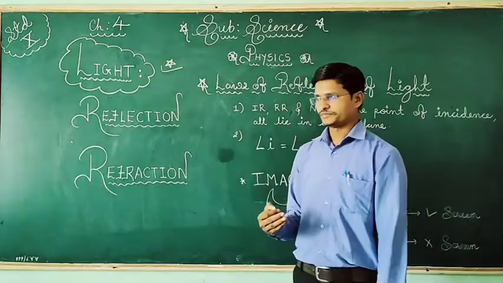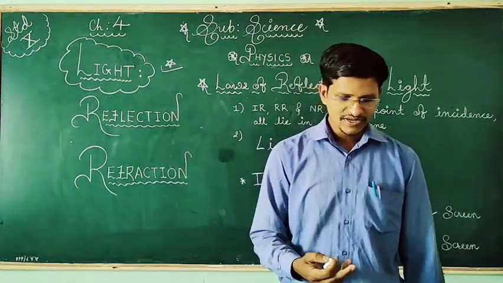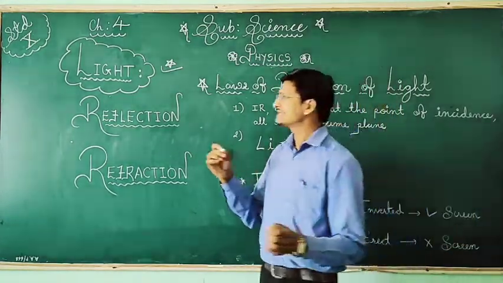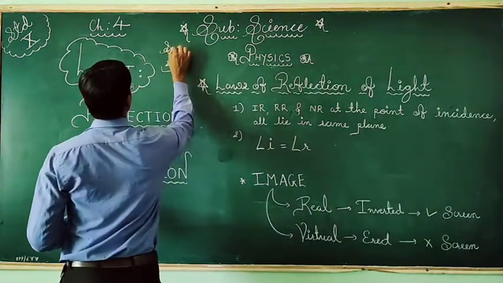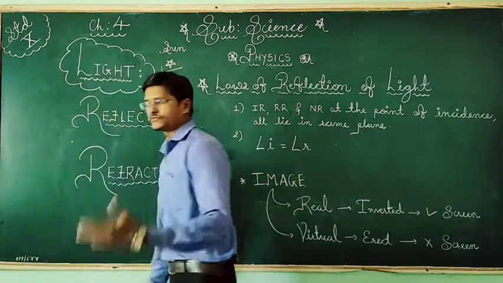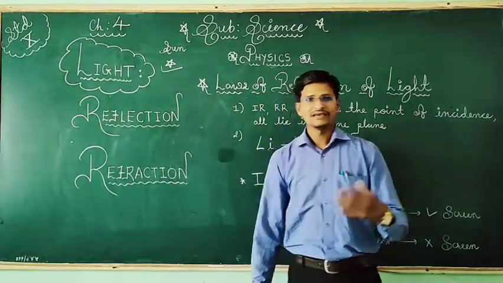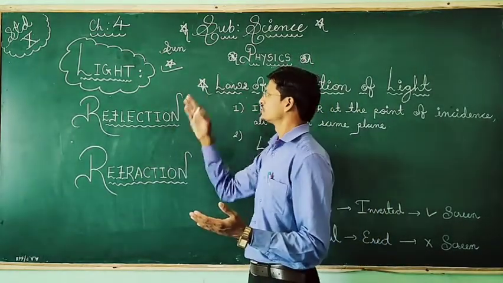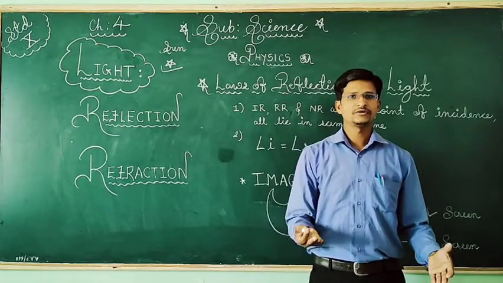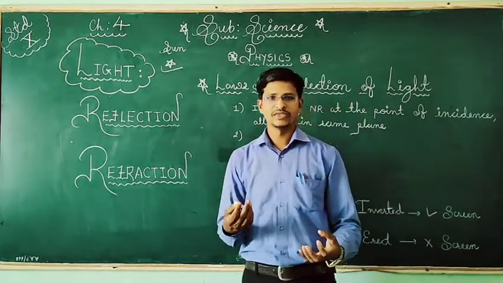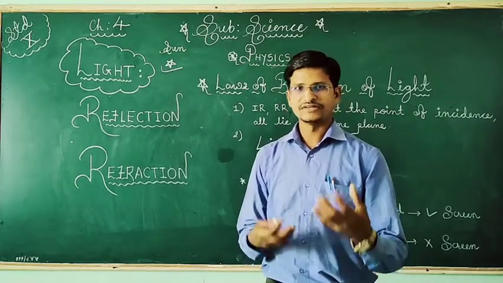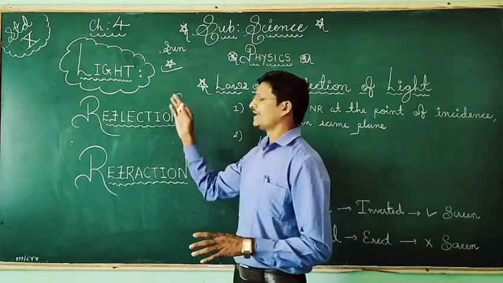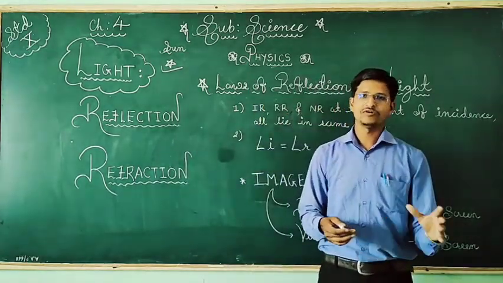And light is made up of a stream of particles emitted from a source. Now, what is the source of light? The source of light is the sun. The sun is the source of light because we are having day and night, daytime because of sun rays. Even there are different objects: if your bulb is glowing, that is a luminous object. Even stars are also luminous, meaning they are emitting their own light. So light is a sensation of sight and it is a form of energy.